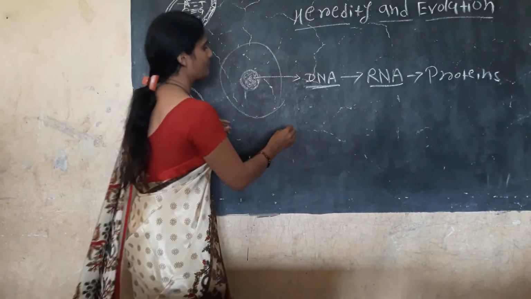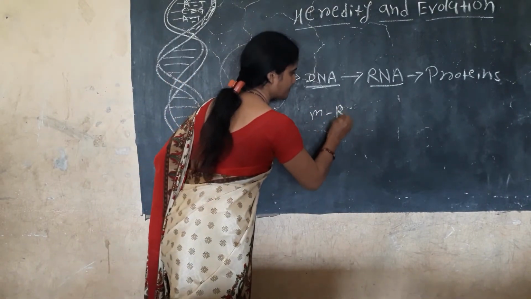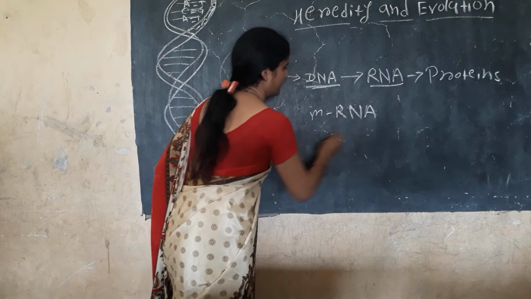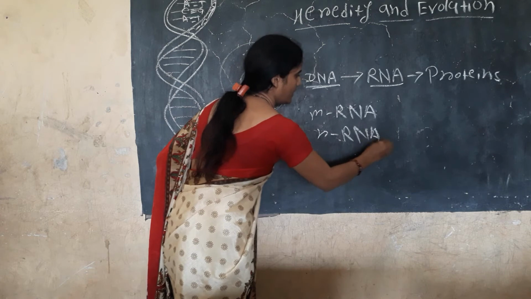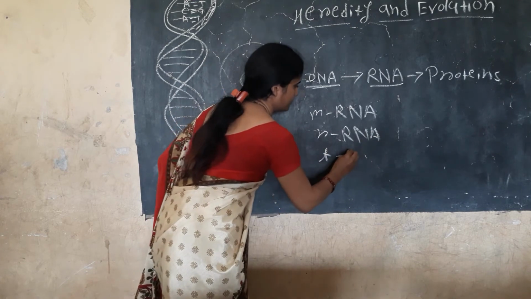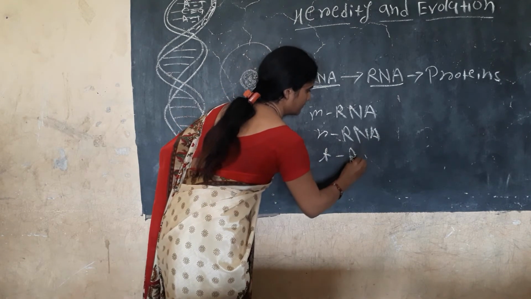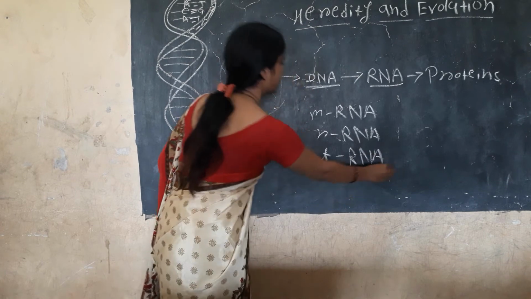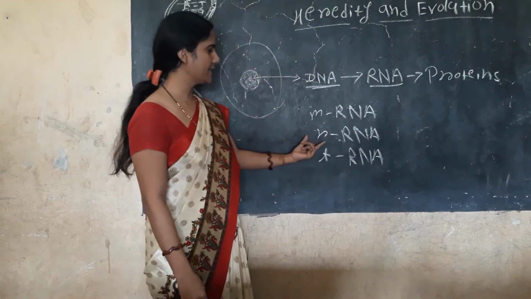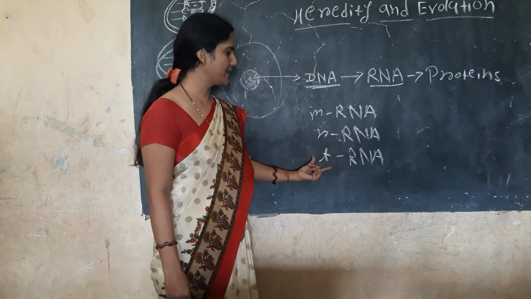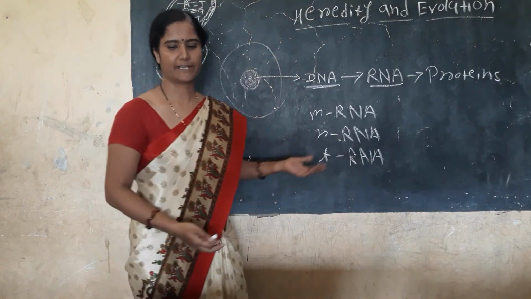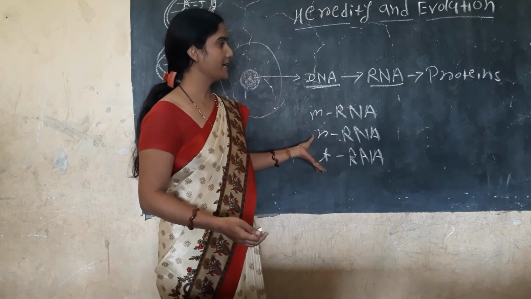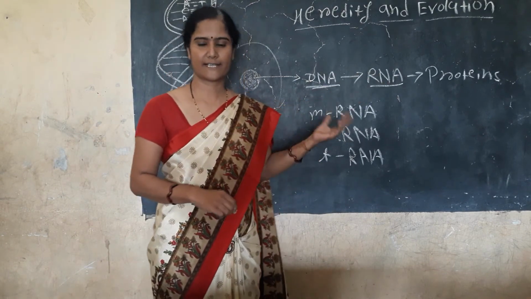That is the mRNA, then rRNA, then tRNA. mRNA is the messenger RNA, rRNA is the ribosomal RNA, and tRNA is the transfer RNA. With the help of all those types of RNA, the protein synthesis can take place.